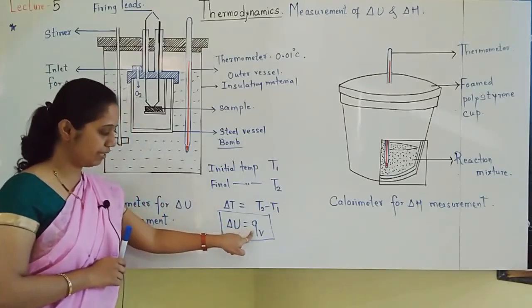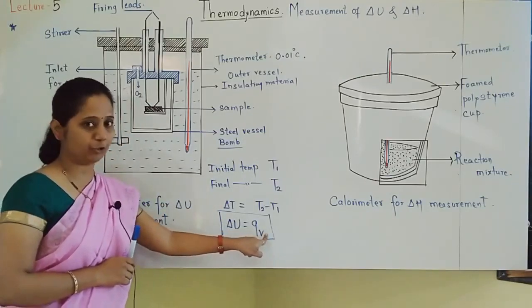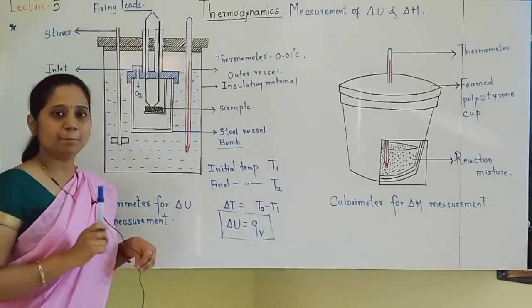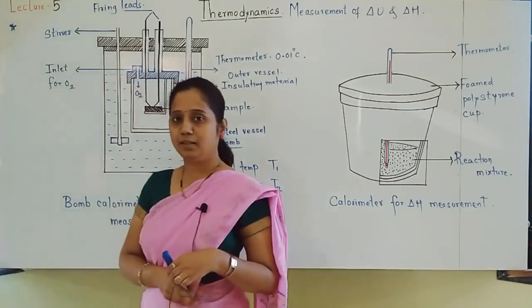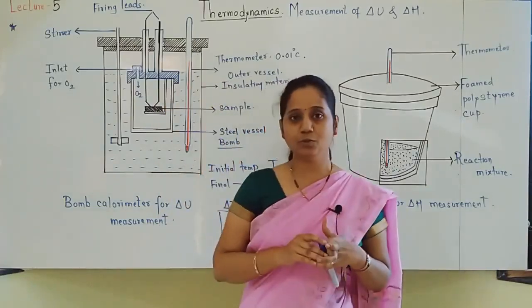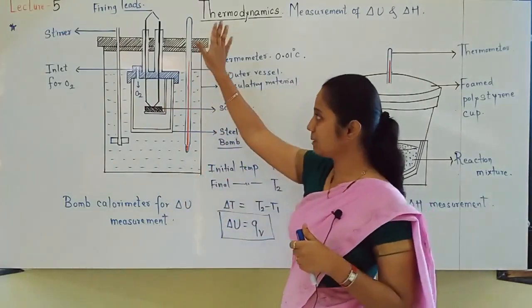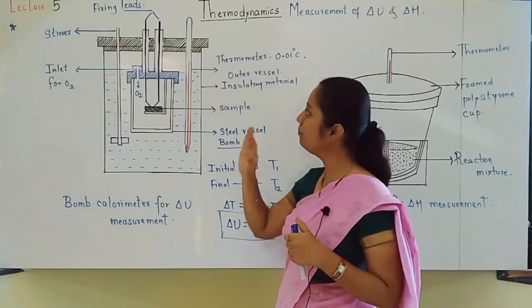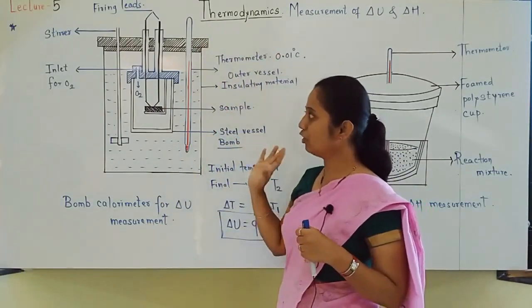Delta U is always measured at constant volume. So here you can see that volume is kept constant by sealing the bomb calorimeter. I hope the things are very clear to you. So you should first explain the arrangement in the bomb calorimeter, what and all things you should tell. This technique is called calorimetry.